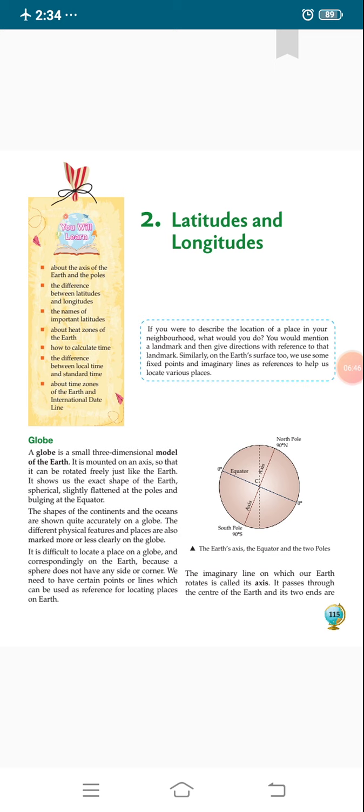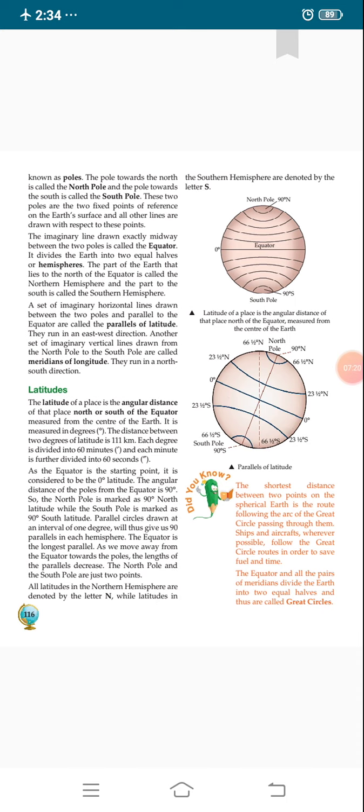on the globe. The imaginary line on which our earth rotates is called its axis. Axis is the imaginary line passing through the center of the earth and joining two points. It means an imaginary line that joins two points. It passes through the center of the earth, and its two ends are known as poles.